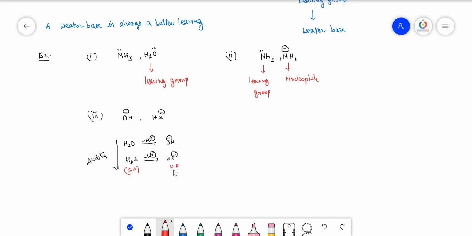So this is the weak base. And here this is the weak acid. So this is the strong base. So which one is the weak base? HS minus. So HS minus is the weak base, hence it is the better leaving group. And OH minus is not the better leaving group. So when OH minus and HS minus are both there, OH minus acts as the nucleophile.